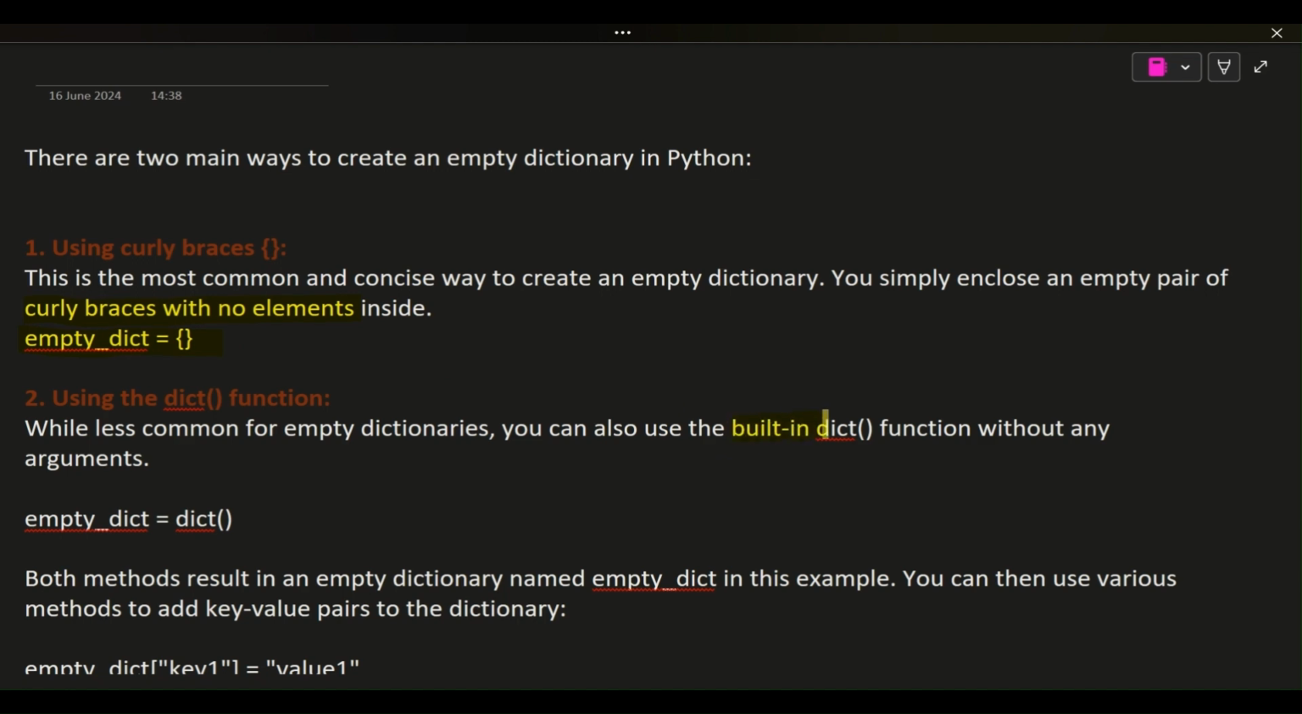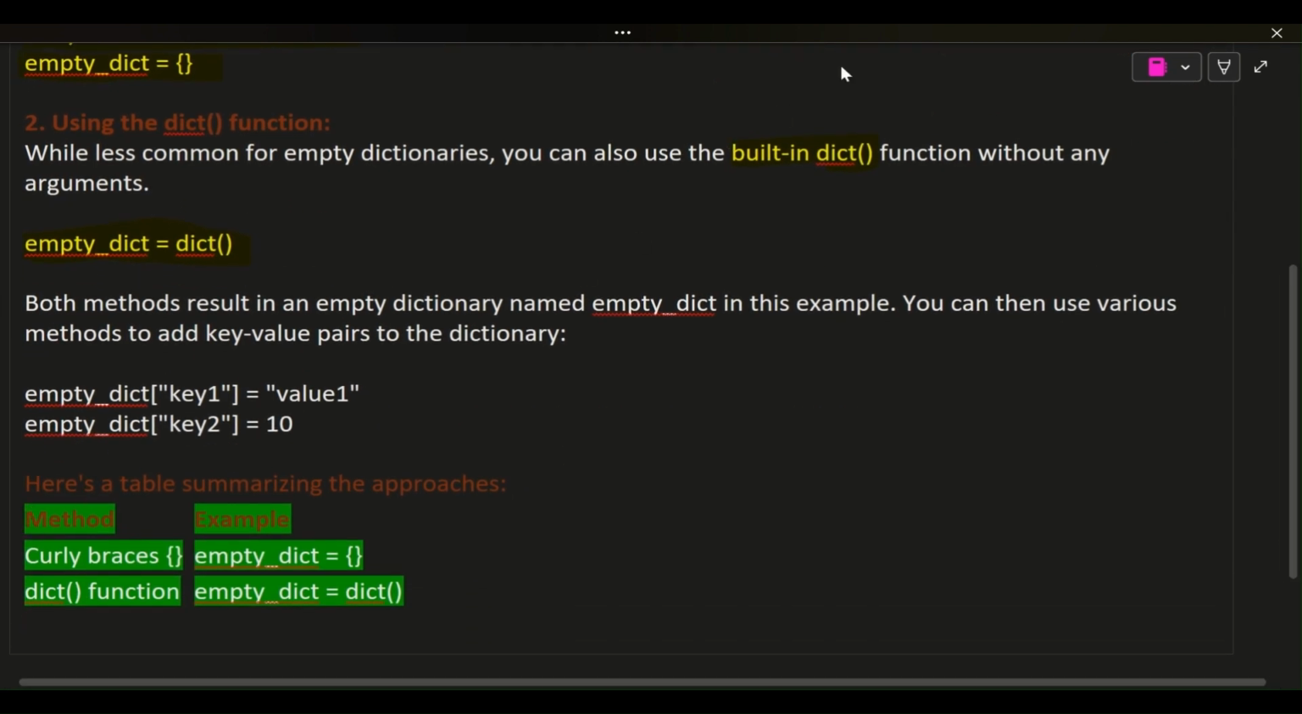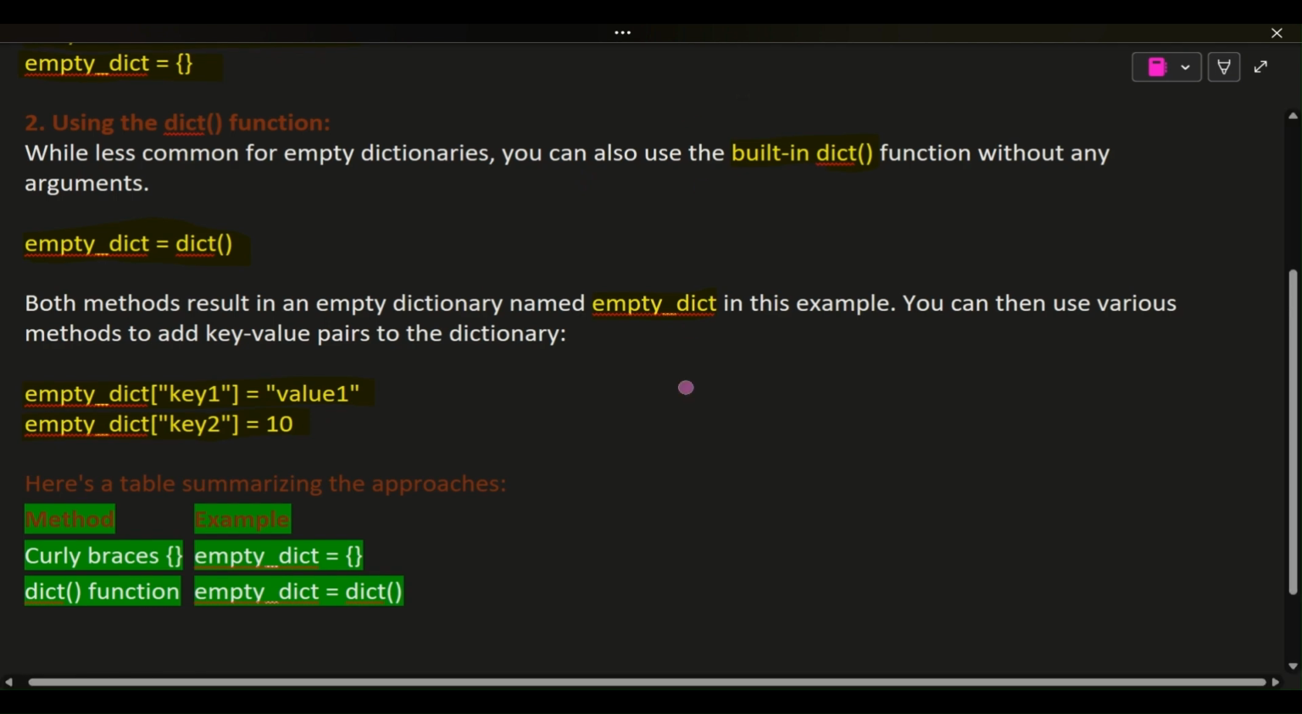2. Using the dict function. While less common for empty dictionaries, you can also use the built-in dict function without any arguments. empty_dict = dict(). Both methods result in an empty dictionary named empty_dict in this example. You can then use various methods to add key-value pairs to the dictionary. empty_dict[key1] = value1. empty_dict[key2] = 10.